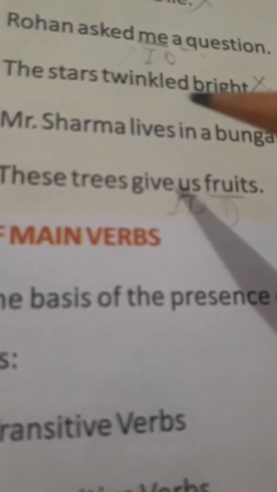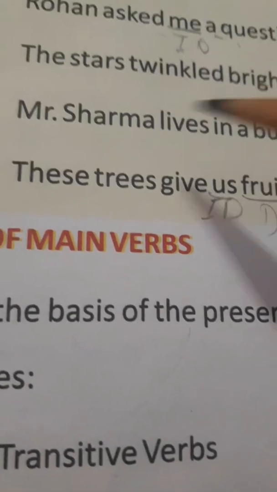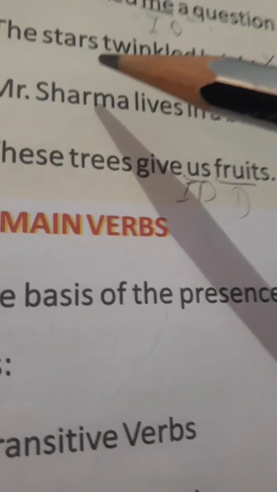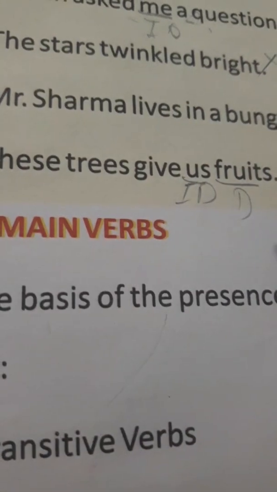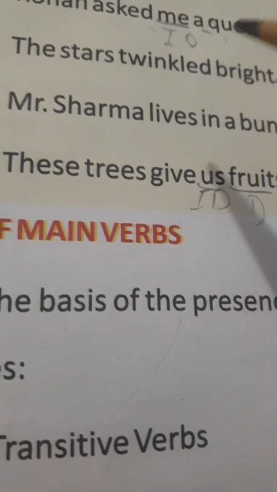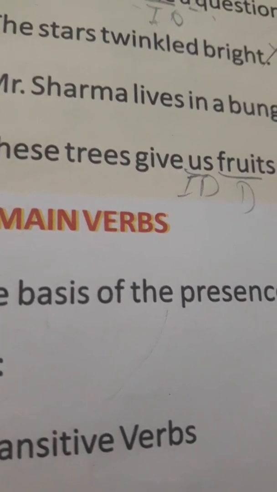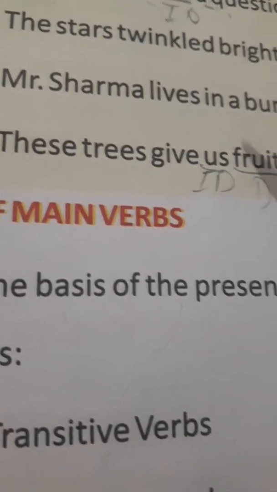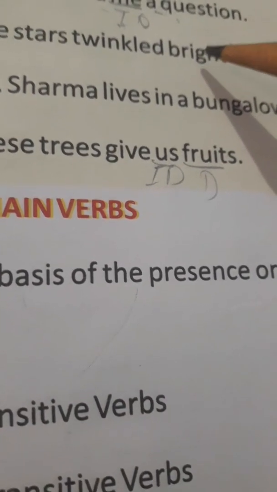The stars twinkled bright. Here no object is present, because you are not getting the answer to any question, neither whom nor what. Okay, and one more thing, for being an object, it should be a noun or a pronoun. So this is a complement, not an object.